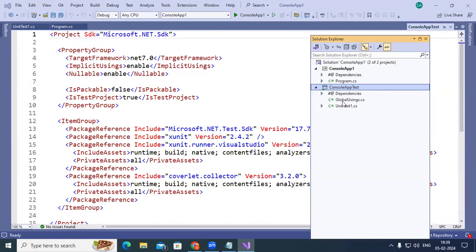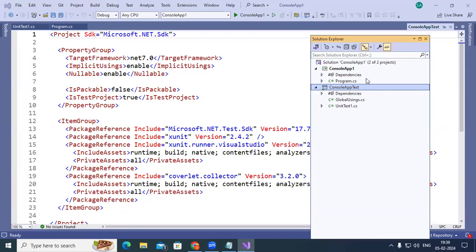XUnit is a testing framework. With the help of that, you are going to validate your code. Whatever code you have written, you can check whether it is working as per the requirements. Once the developer unit tests it and it is working fine, that code can be integrated, and ultimately the product can be given to testing people. They test the application again. If the application is working fine, then it can be moved into production.